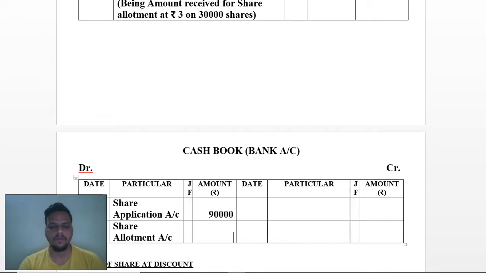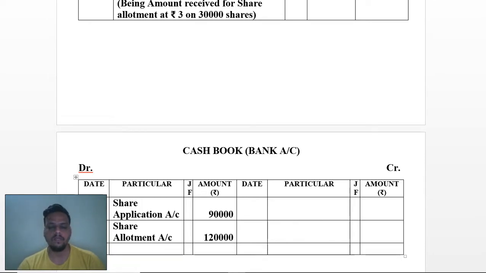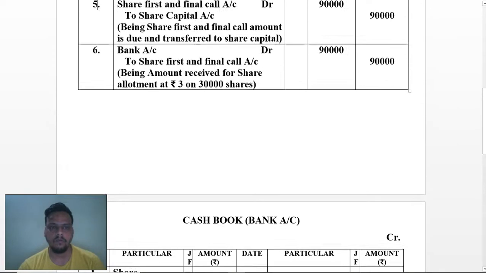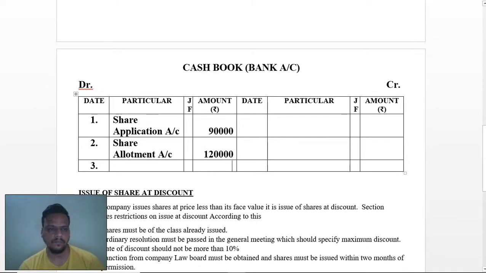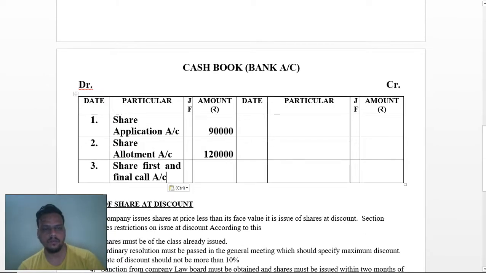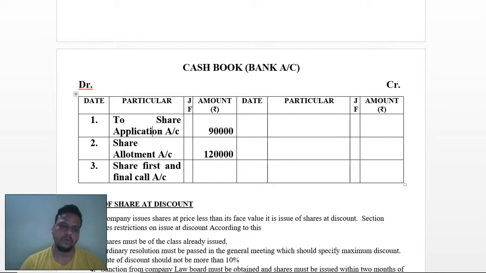Amount will be 1,20,000. Same as we are going with the third one, where we have found share first and final call. Your share first and final call account will also be debited as the bank has taken the amount. Now, as you know that in the debit side always you have to put "To". So I am doing the same thing, "To".